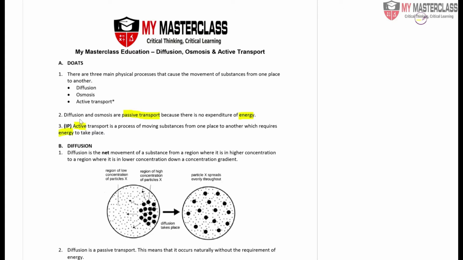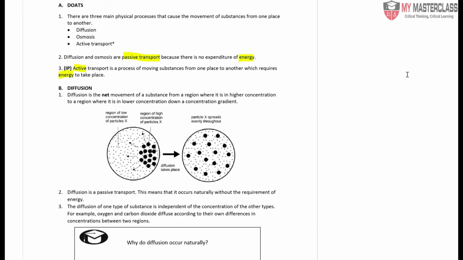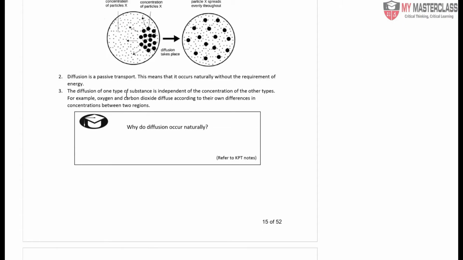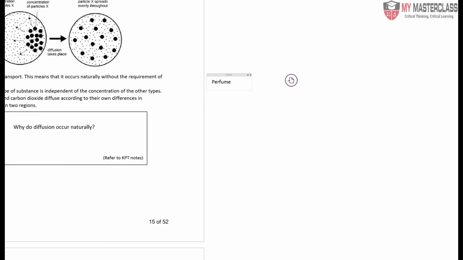Now, since diffusion and osmosis both do not require energy, what is the difference between the two of them? Diffusion is the movement from a higher concentration to a lower concentration, and it happens in all circumstances. We can talk about diffusion in terms of the perfume that you smell, or the garbage truck that you smell in the morning.